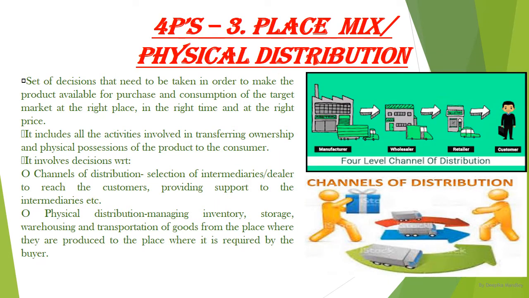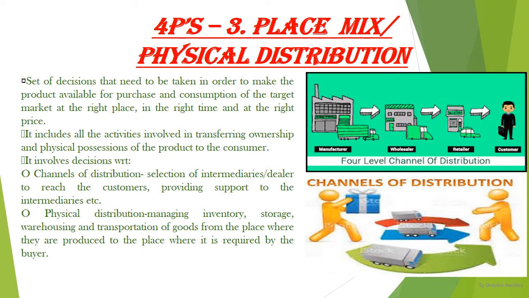The third P of the marketing mix is place mix, or physical distribution. These are the set of decisions that need to be taken in order to make the product available for purchase and consumption by the target market at the right place, at the right time and at the right price, which means that our goods should always be available to our customers.